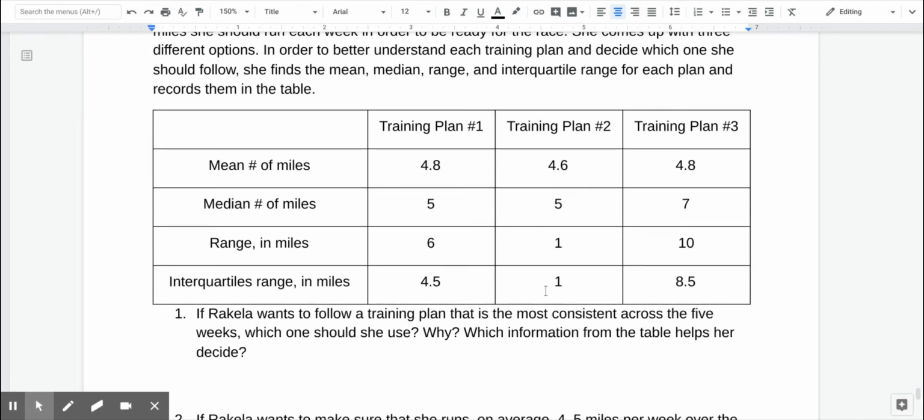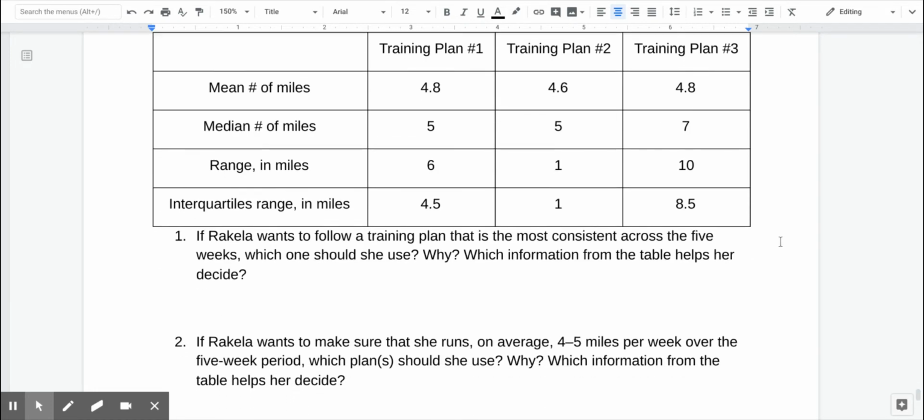training plan 2. It has a range of 1 and an interquartile range of 1. So that means it's not varying very much at all from the median and the mean, maybe between 4 and 5 miles. That's a very consistent training plan. So training plan 2 would be the most consistent. And looking at the range and the interquartile range is what helps us figure that out.